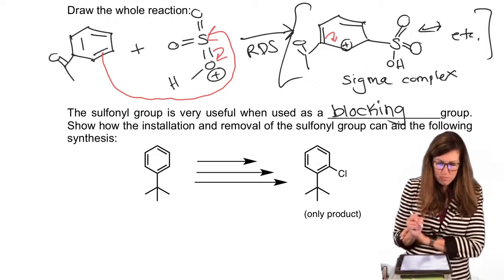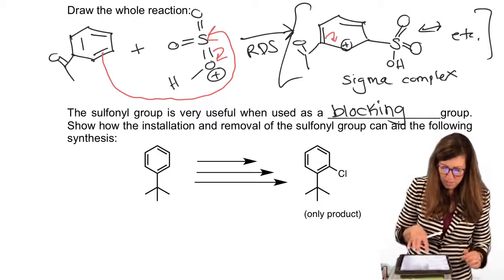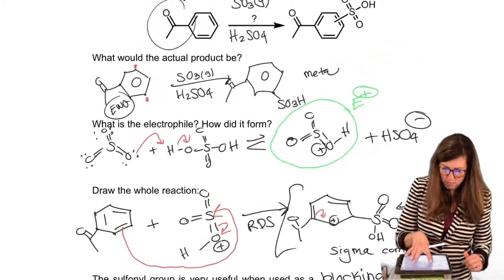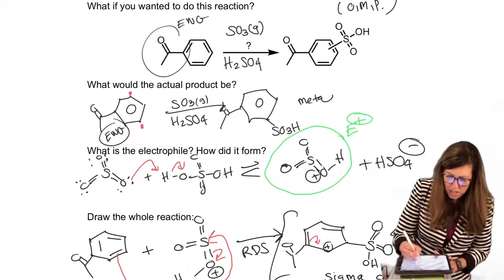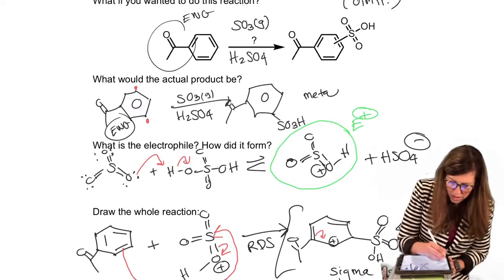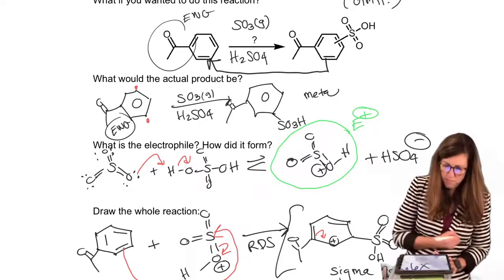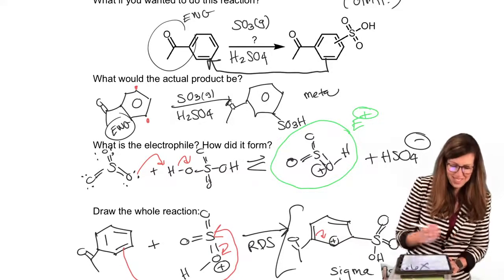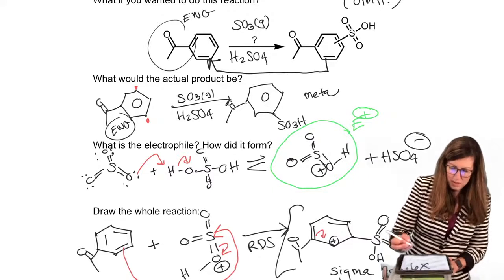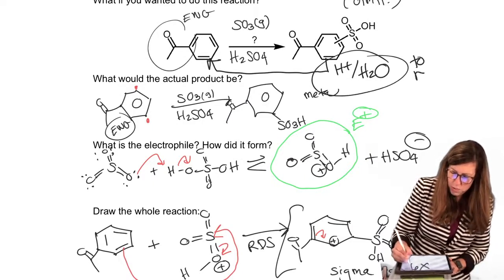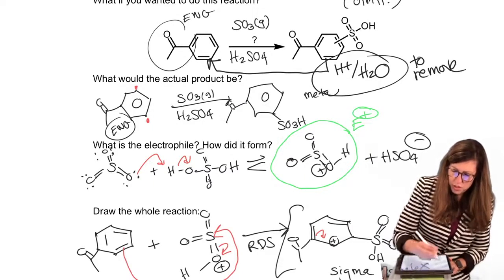So the whole reaction, go back to that, up at the top deserves this addition. It comes off. How do we get it off? H plus and water to remove. So it's reversible.